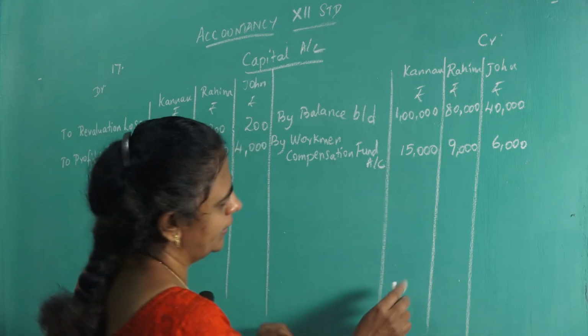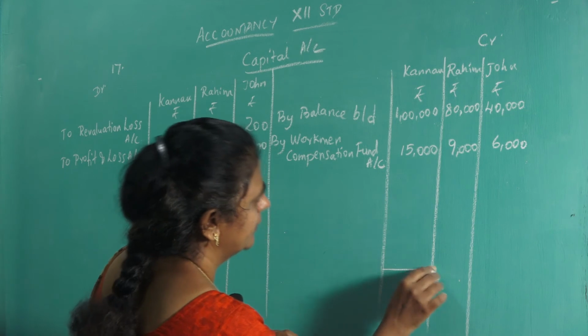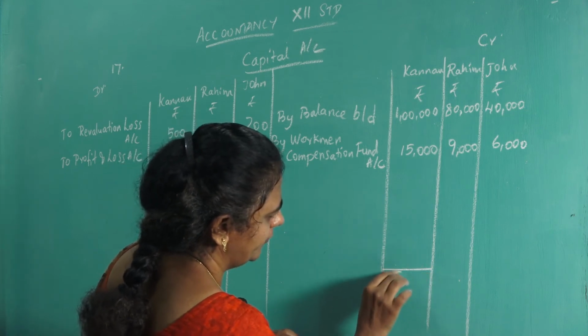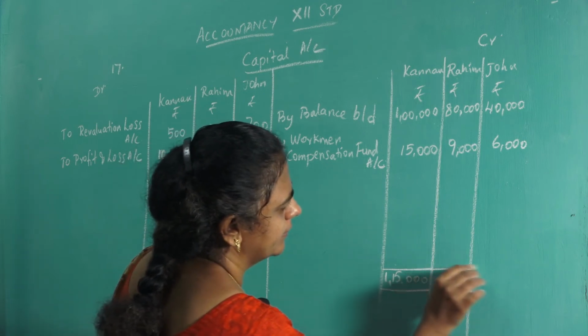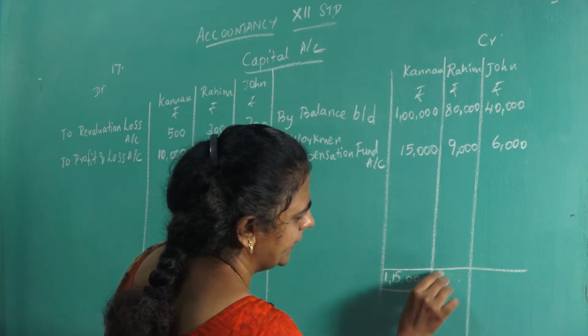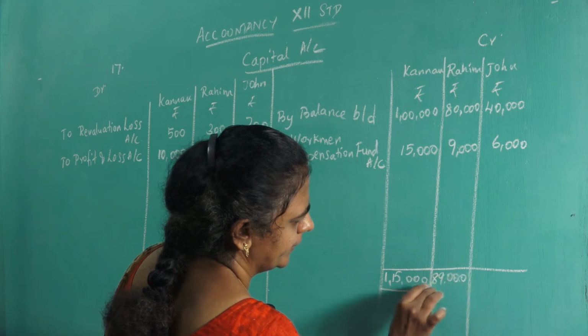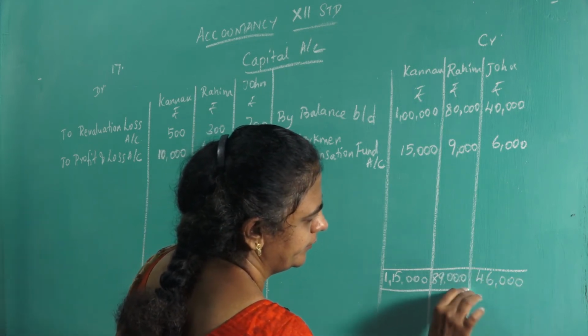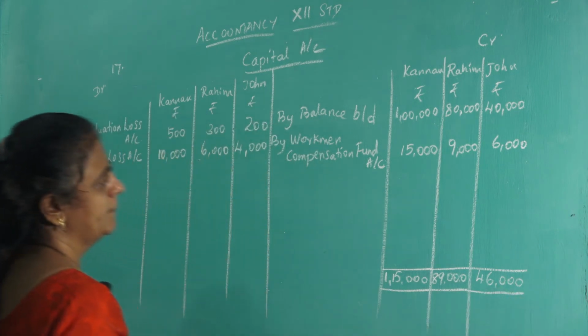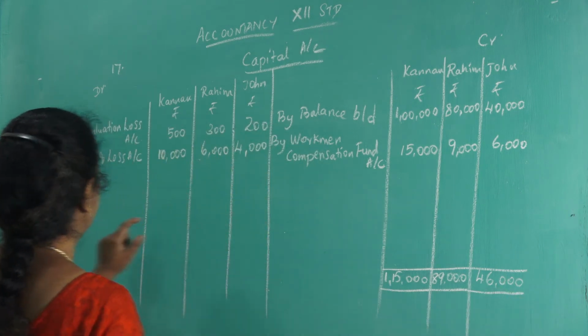Now, put the total 1,15,000, 89,000, 46,000. Okay. Now, find the difference.